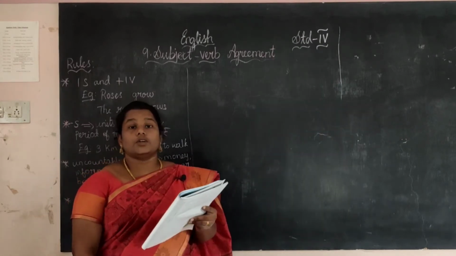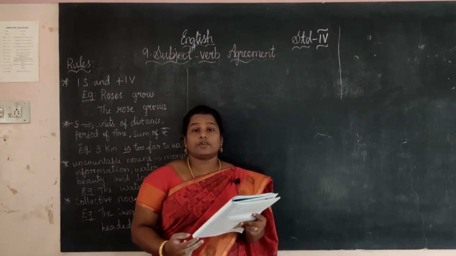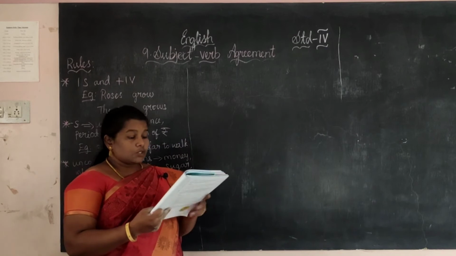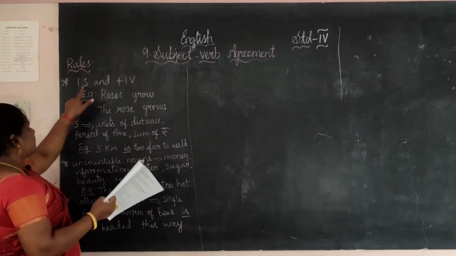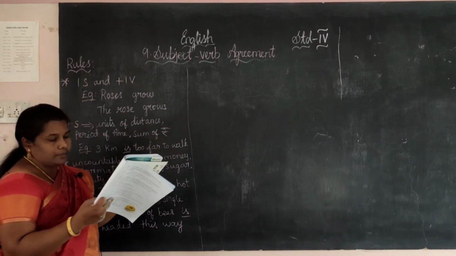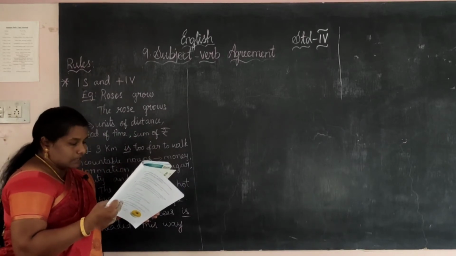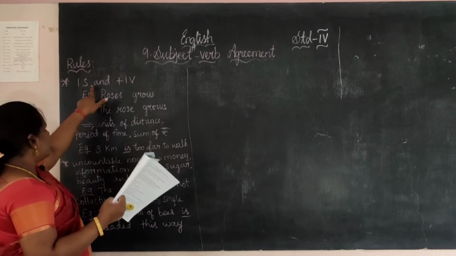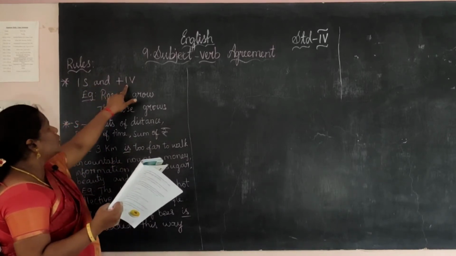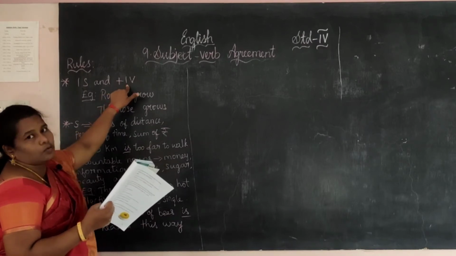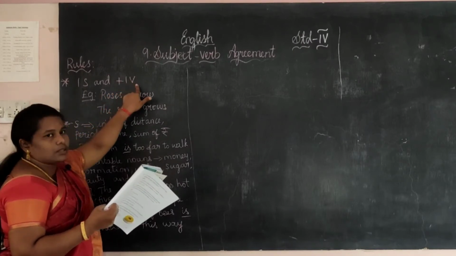And now we are going to learn some more examples for the subject verb agreement. Okay, first one, when there is only one subject and more than one verb, the verbs throughout the sentence have to agree with the subject, which means one subject and more than one verb.